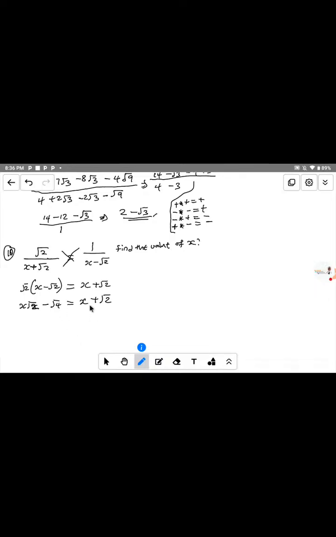Now, what we just have to do here is collect like terms. This root 4 here is a perfect square. So we have s root 2 minus root 4, which is equal to s plus root 2. Root 4 is equal to 2. Are you following? I hope you get it to that extent. If you get it, let me know in the comment section so we can proceed with the next one.